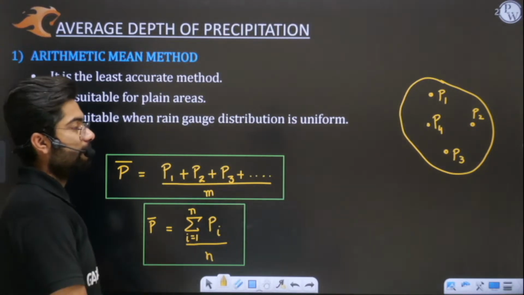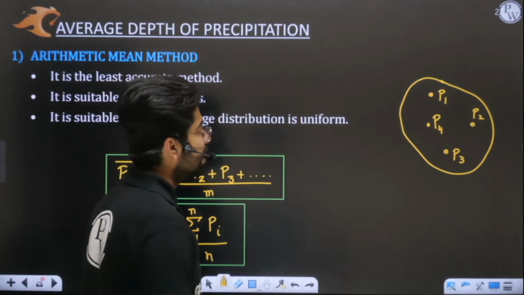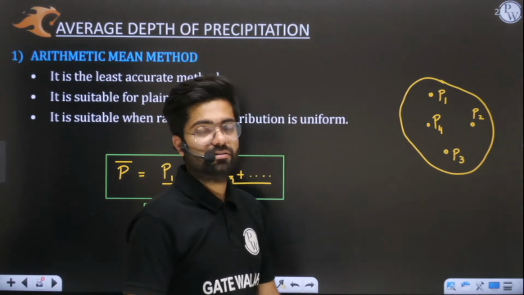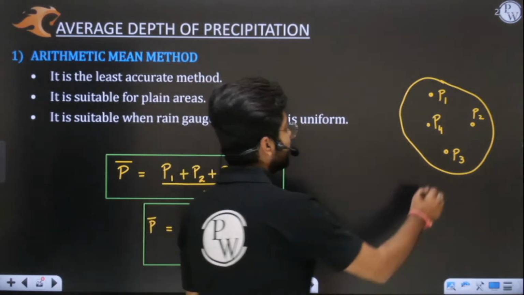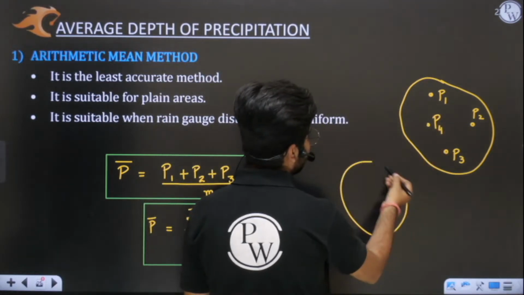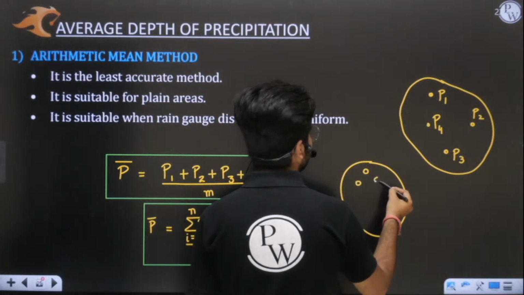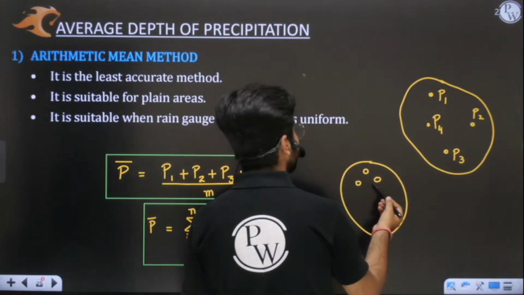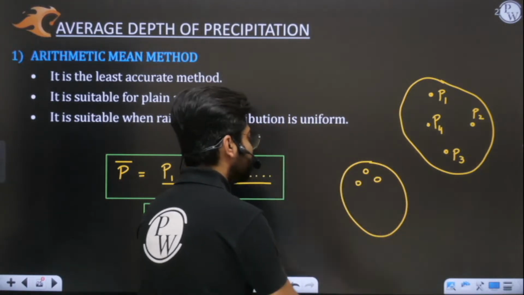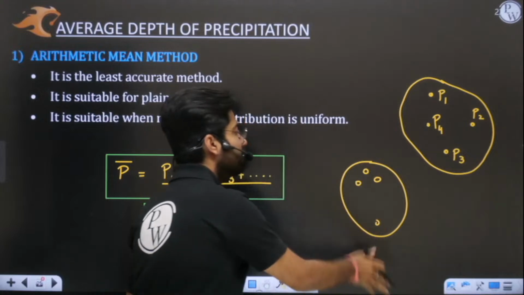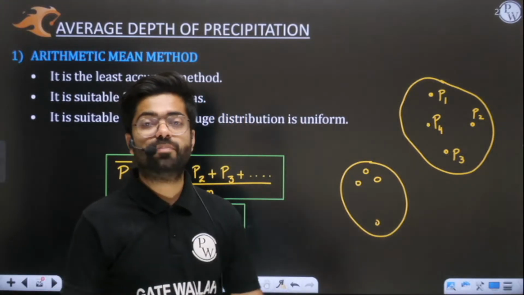What does this mean? The meaning of this is the rain gauge distribution pattern. It should not be like this: this is your catchment, and let us say we have 4 rain gauges. 3 rain gauges are installed very close to each other, but the fourth one, sir, you have installed at a very farther or remote place.